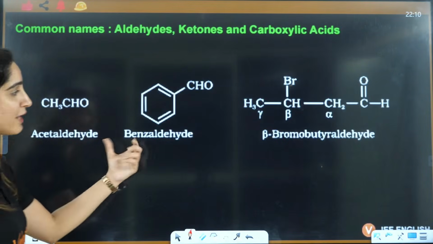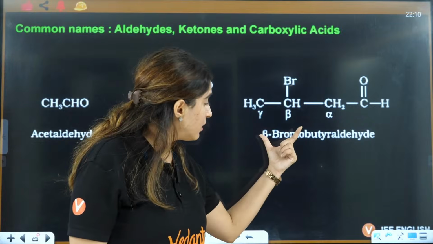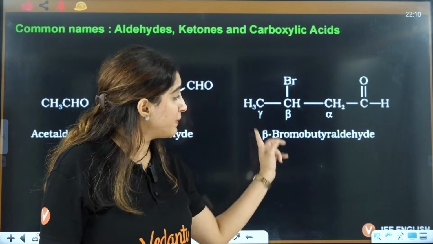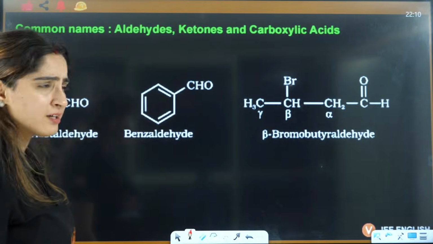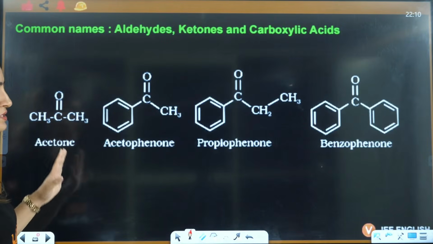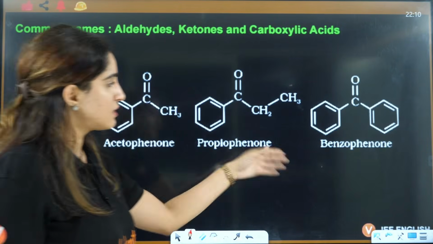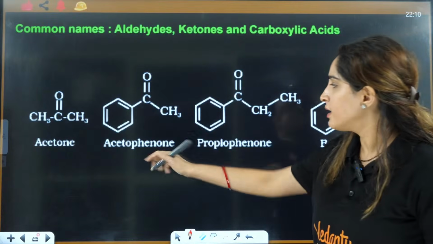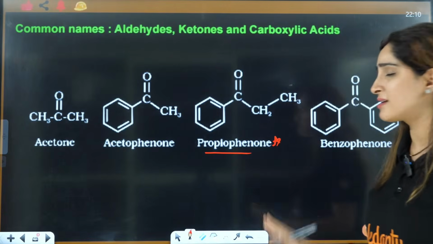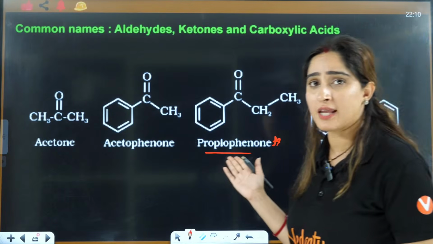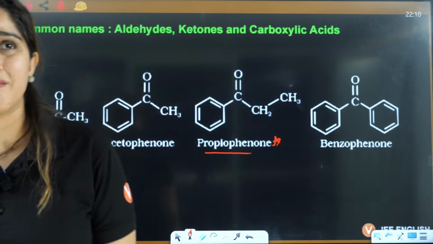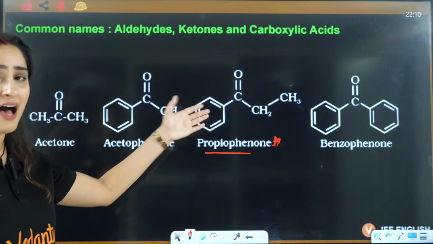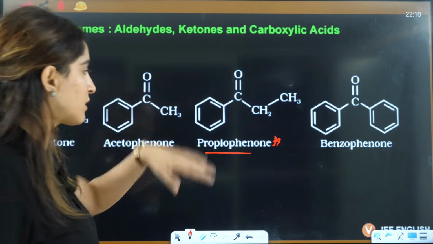Then acetaldehyde, benzaldehyde, beta-bromobutyraldehyde. So these are all the common names, benzophenone, propiophenone. This is very important. Usually students don't value these names, but this was asked in one of the previous year questions as an answer, where they asked which is the correct answer.